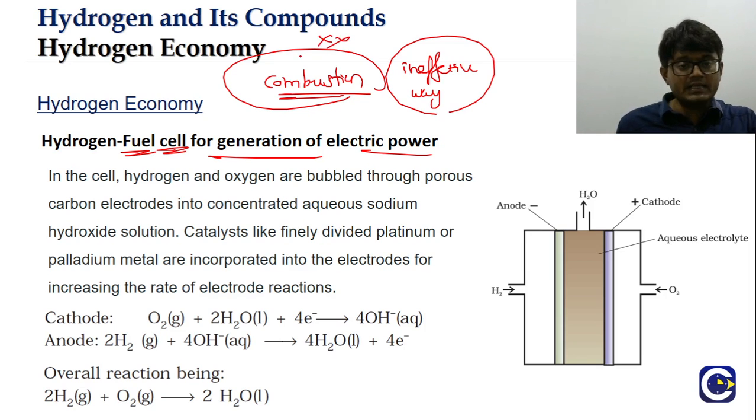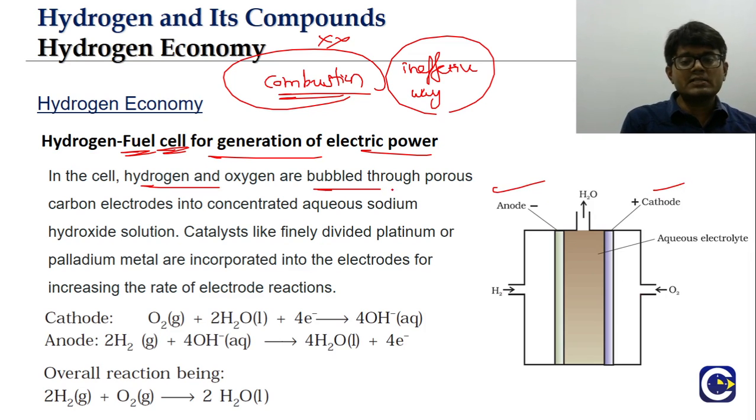So here we will discuss the hydrogen fuel cell. But in the electrochemistry chapter, we will talk about the other fuel cells also, like the methane fuel cell, and we can design a fuel cell for any fuel. Hydrogen fuel cell, this is a typical setup where we have an anode and cathode.